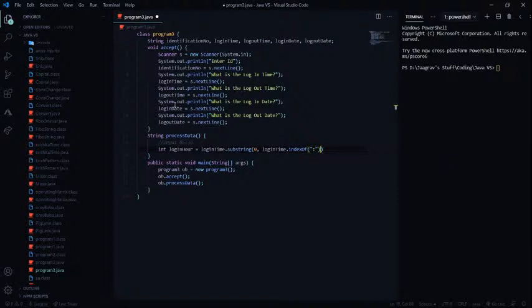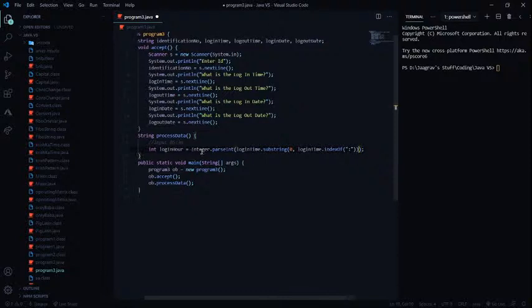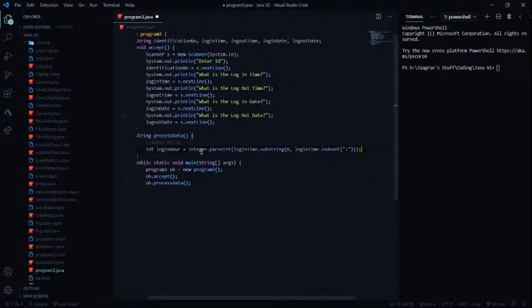So what this means is I'm fetching this part of the string, the time in hours only, using this expression. And now I'm going to turn it into an integer, so Integer.parseInt, and inside this I'm just going to put this. See that? So like that, we've got the login hour.